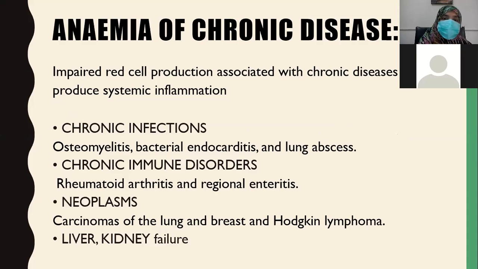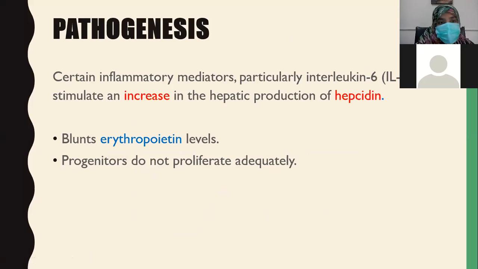Beta, this is a small topic, anemia of chronic diseases. In this, impaired red cell production is associated with chronic diseases that produce systemic inflammation. So inflammation increases the levels of hepcidin. Chronic infections that include osteomyelitis, bacterial endocarditis, and lung abscesses, chronic immune disorders such as rheumatoid arthritis, SLE, and regional enteritis also lead to anemia of chronic diseases. In neoplasms and liver and kidney failure patients, we also see anemia of chronic diseases.